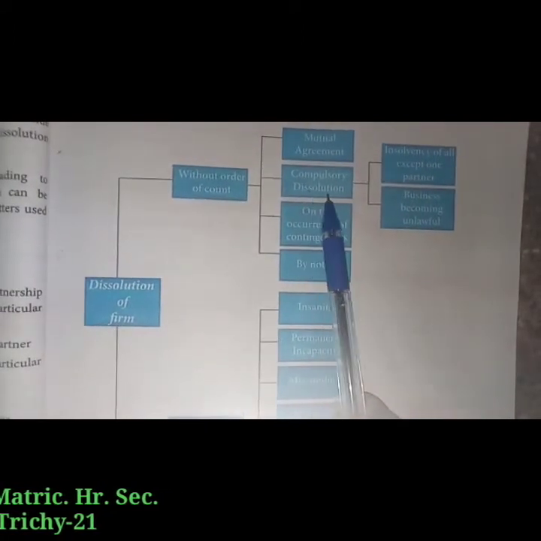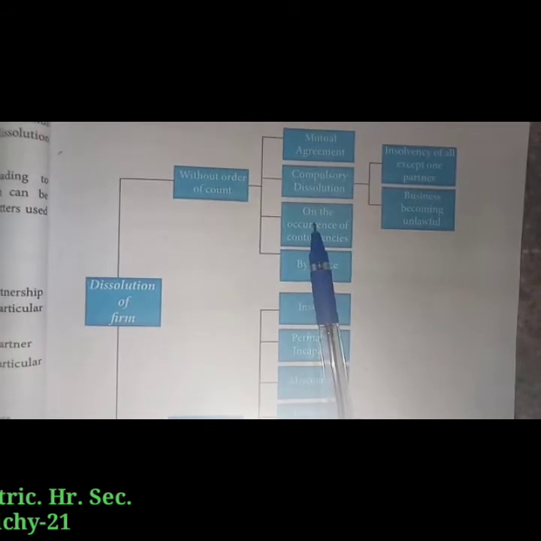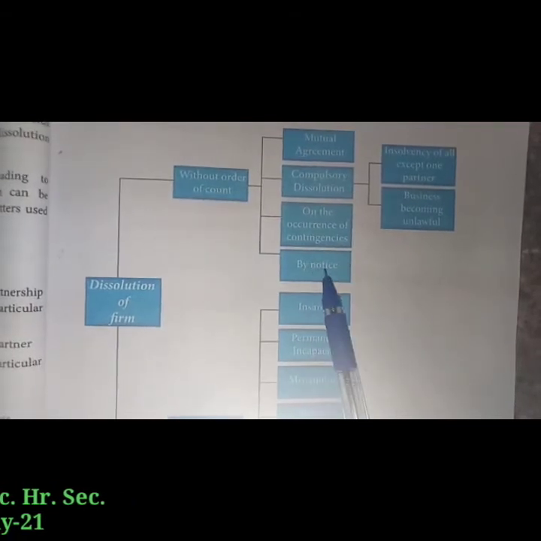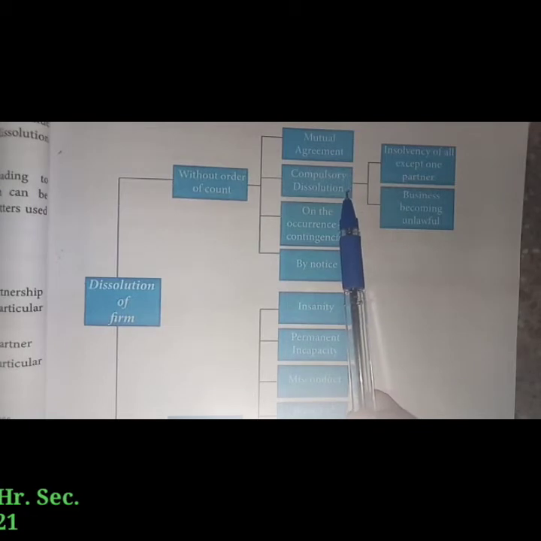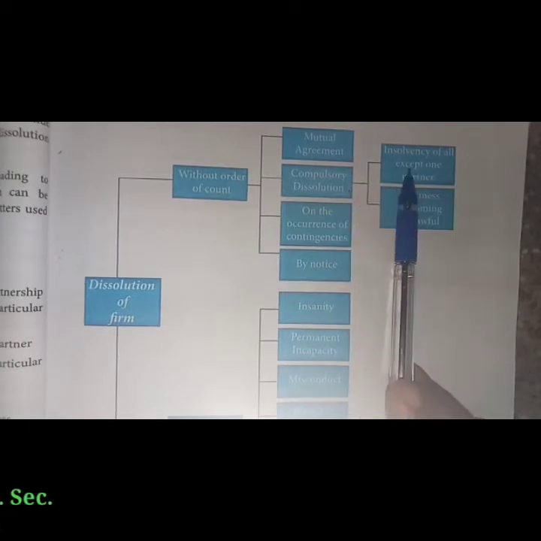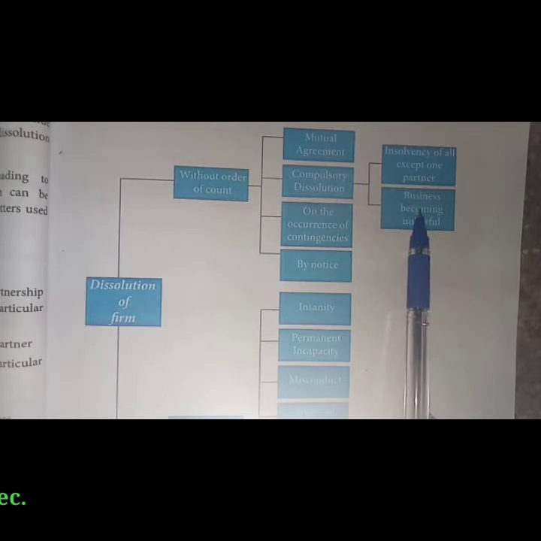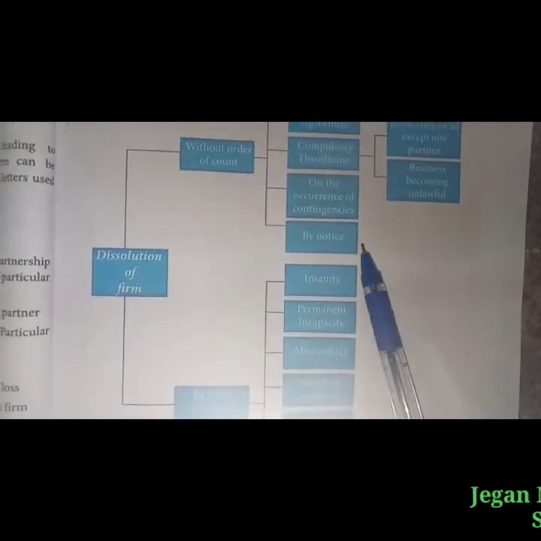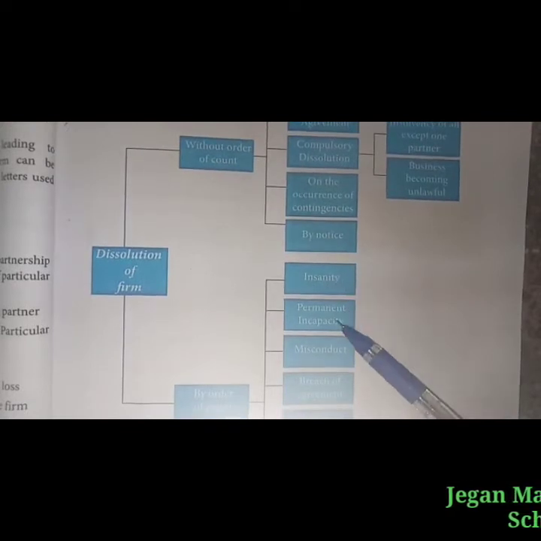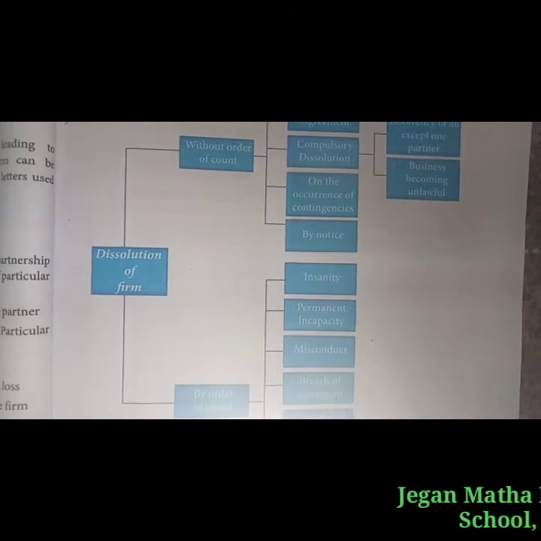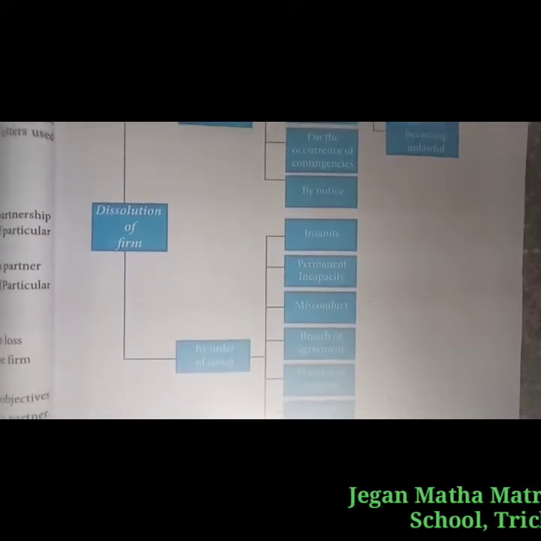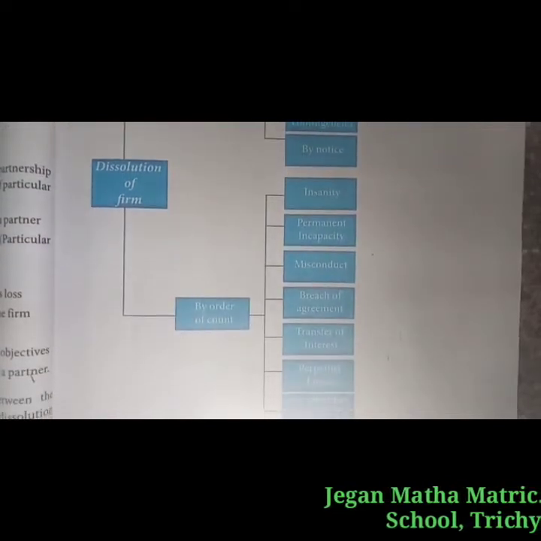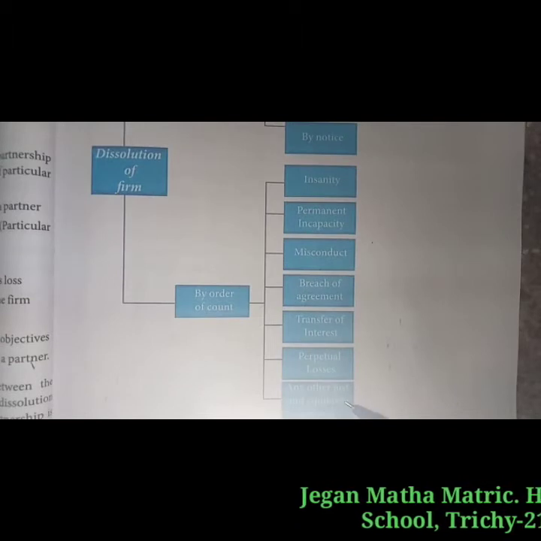Second one, compulsory dissolution. Next one, on the occurrence of contingencies, by notice. Compulsory dissolution is further classified into two: insolvency of all the partners except one, and the business becoming unlawful. The next, by order of court: insanity, permanent incapacity, misconduct, breach of agreement, transfer of interest, perpetual losses, and any other just and equitable ground.